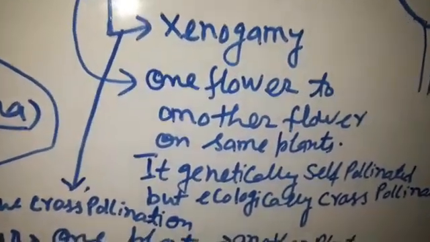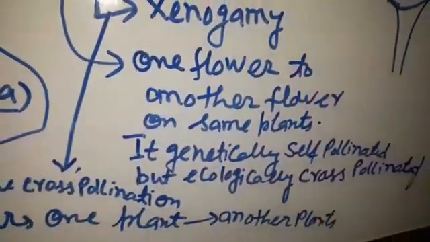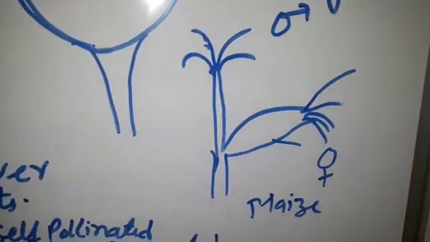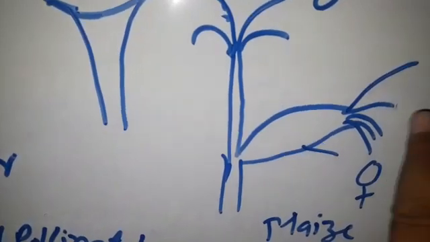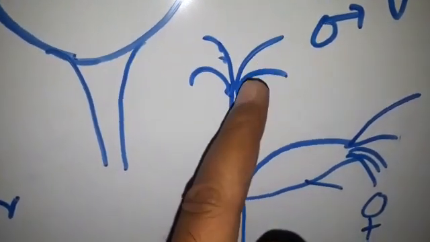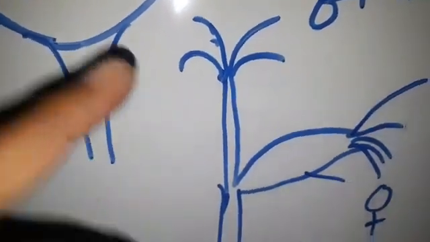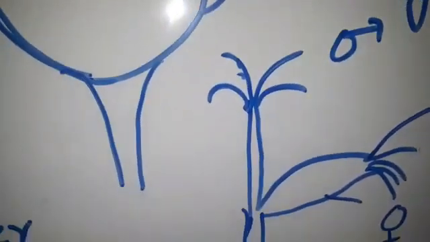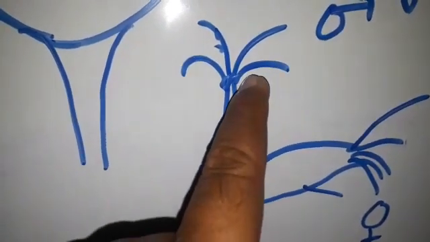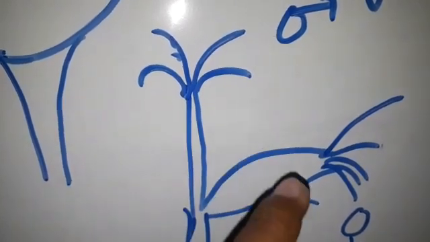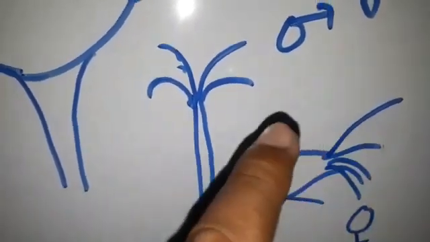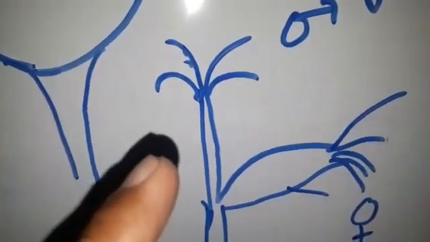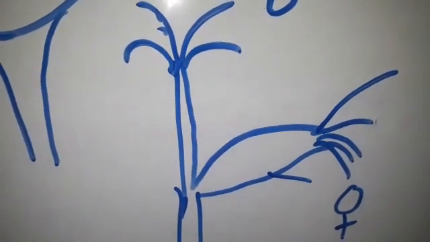Geitonogamy is genetically self pollination, but ecologically it is cross pollination. You see the maize plant at this time. You have seen the maize plant, the maize we eat. This is the female flower, and the silk-like structure is the style. At the tip of the maize plant, what people in villages call the hair, that is not hair, that is the male flower. Pollen grains are transferred from the male flower to the female flower, so pollen comes from here to here. This is geitonogamy. Really it is self pollination on the same plant, but ecologically it counts as cross pollination. It is found in the maize plant.